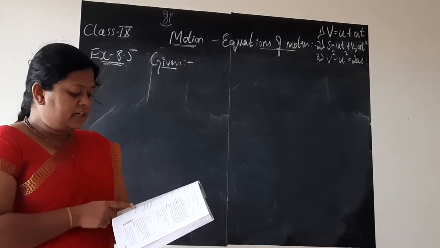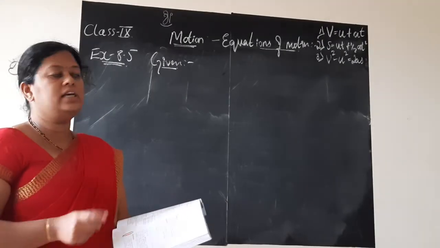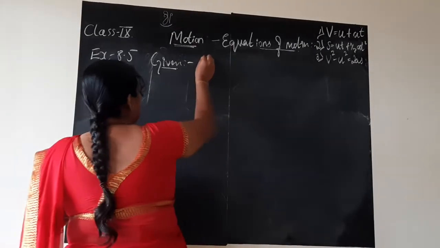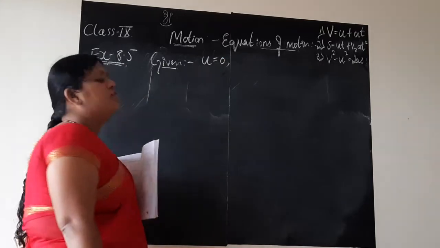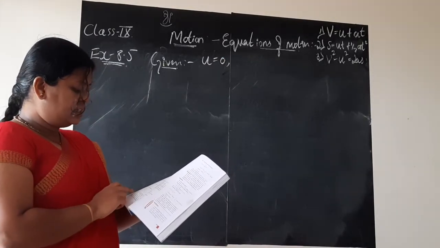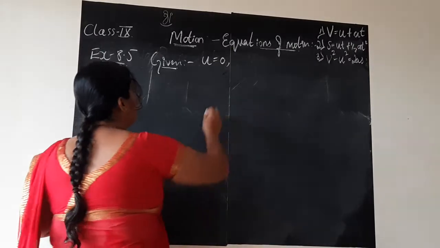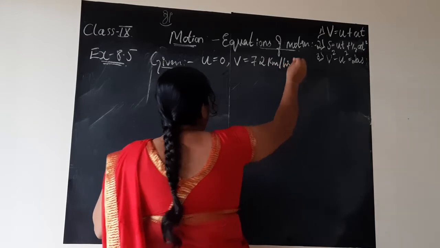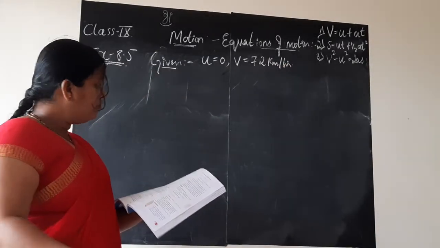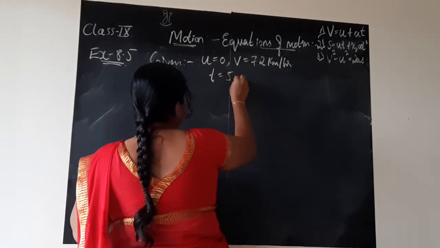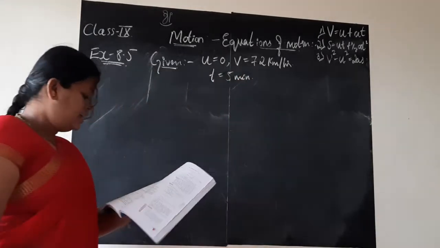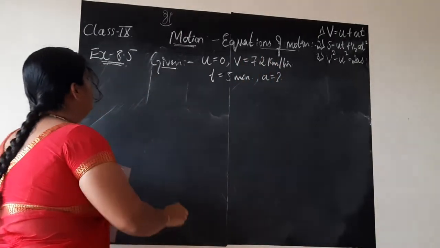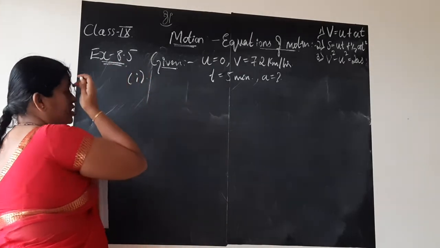A train starting from rest attains a velocity of 72 km per hour. Before that, a train is starting from rest means its initial velocity u is equal to 0. Next, it attains a velocity of 72 km per hour means velocity v is 72 km per hour, children. In 5 minutes, so time t it is taking is 5 minutes. In the first part, they are asking us to find out what is the acceleration. So this is for the first sub question, children.